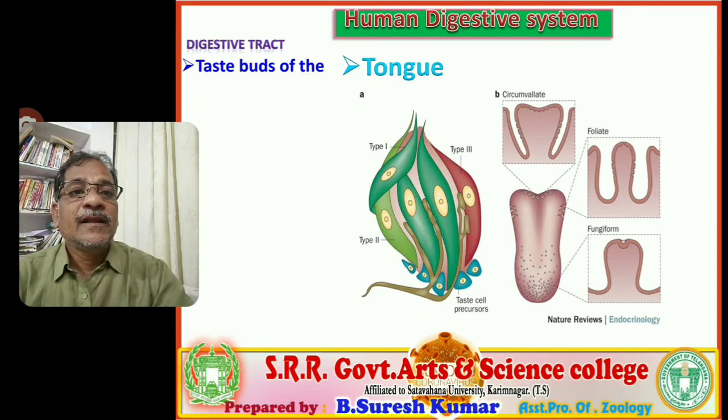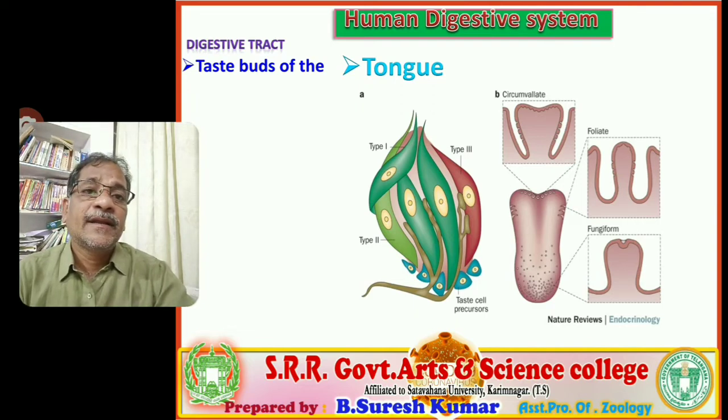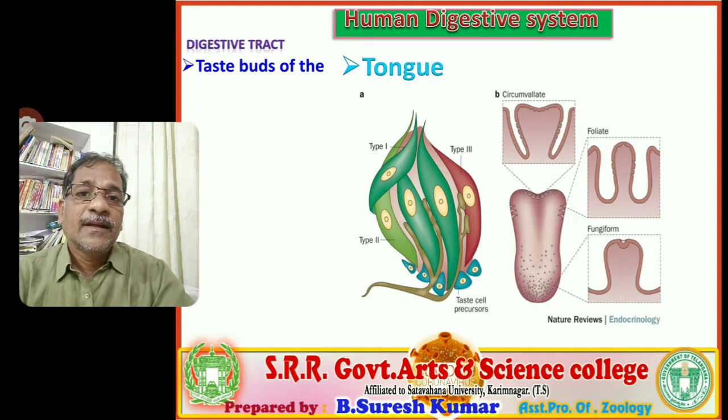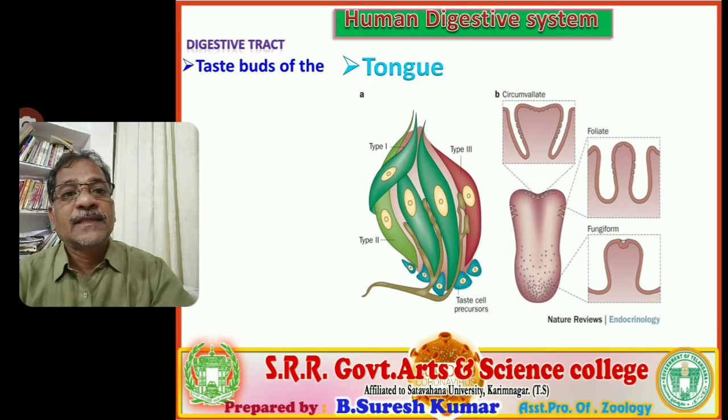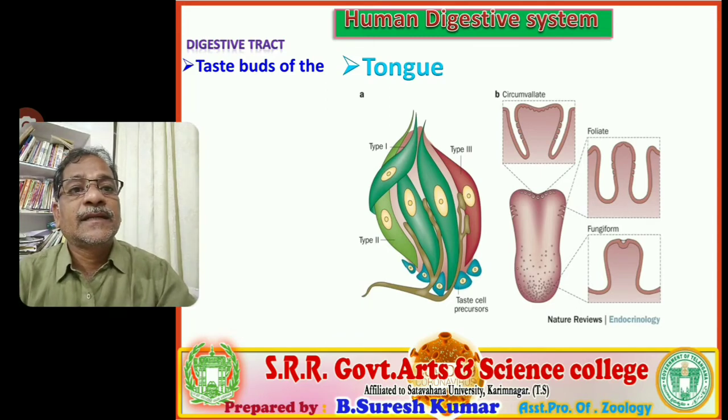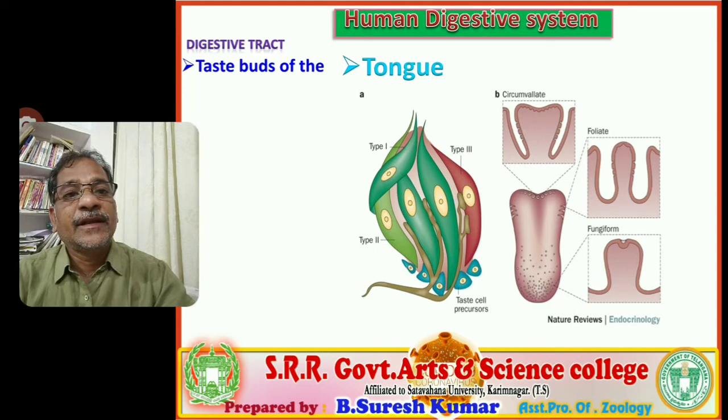You observe the clear image provided here of a taste bud. Cylindrical shape and spindle shape cells are present in that cell. In the taste buds you observe a prominent nucleus, yellow color nucleus, and green and red color cells are provided. Spindle shaped cells are neural cells. At the base of the cell you observe neural endings are terminated.